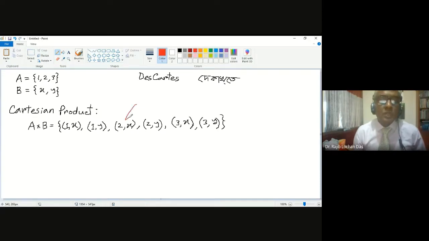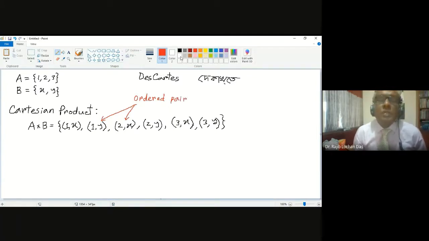Order means the first number will come from the first set, and the second number will come from the second set. So it is called an ordered pair. Order means serial, and pair in this case means double element.